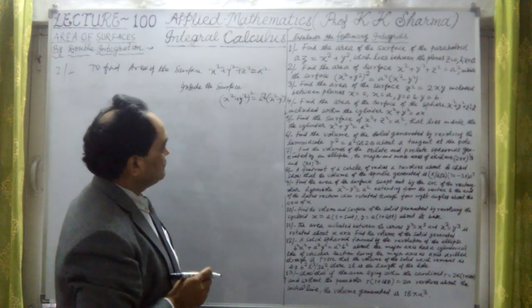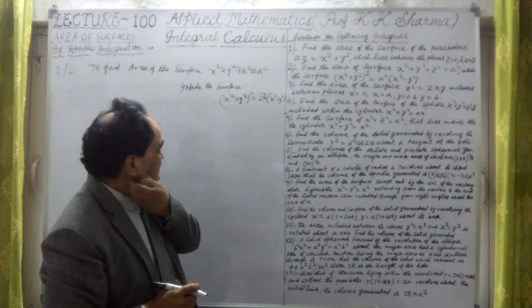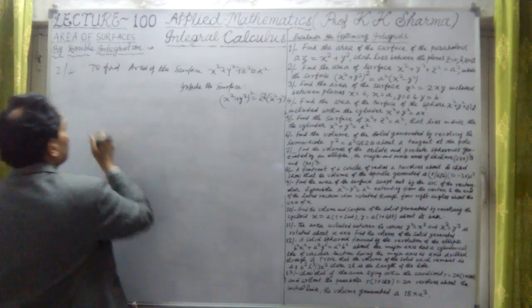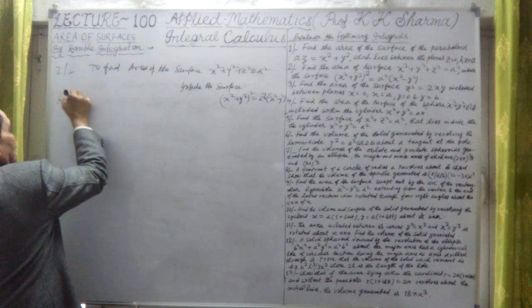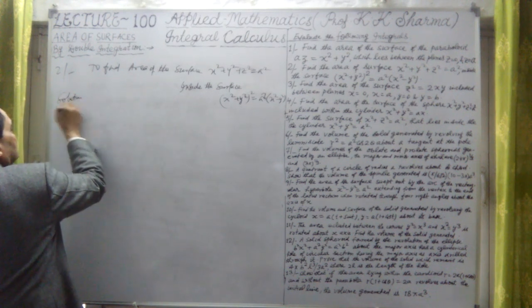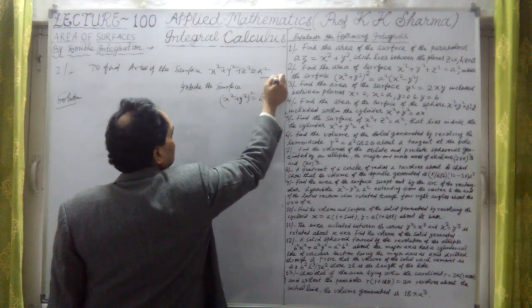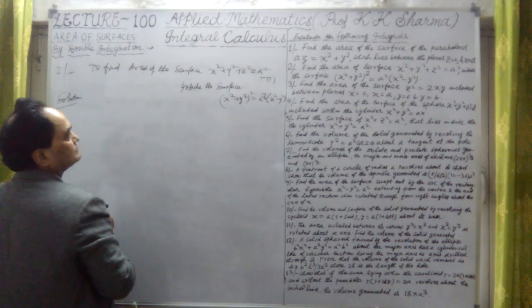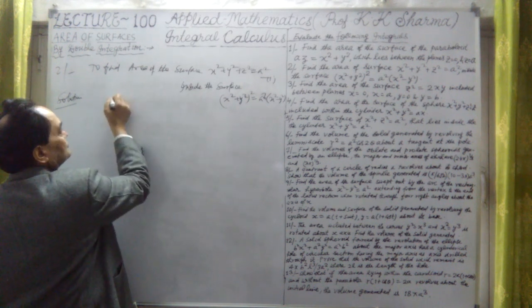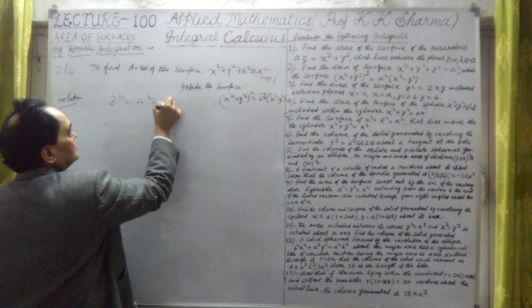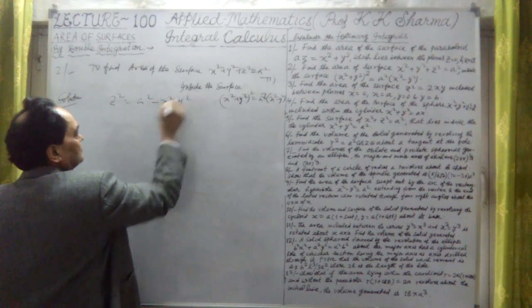Alright, now in this case we have to convert this into polar coordinates, but let me first write what is del z del x and del z del y. Differentiating the first equation, from the first one, z square equal to a square minus x square minus y square.